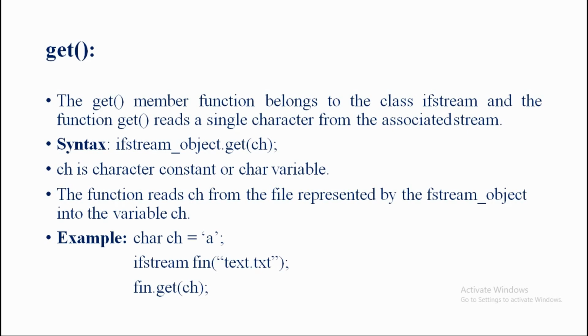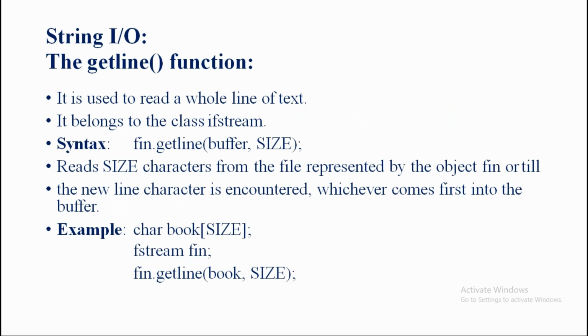Clear this point here? Now after completing the put and get member functions, our next member function is the getline function, the getline open close function. Okay, the getline open close function.